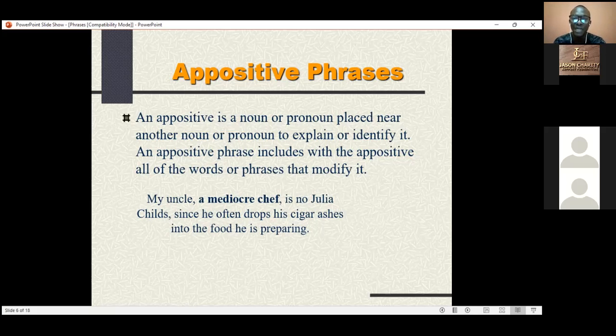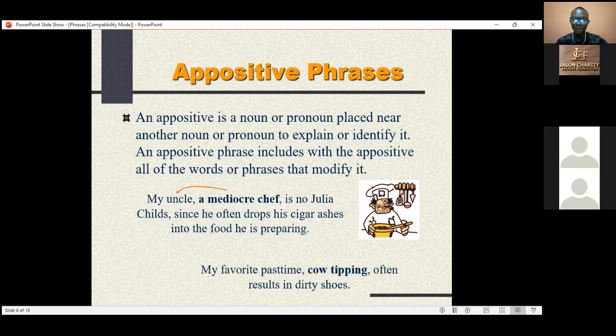So my uncle, a mediocre chef, is no Julia Childs, since he often drops his cigar ashes into the food he is preparing. Okay, so in this case, you have an appositive phrase. Let's look at another example. You see, a mediocre chef is pointing towards my uncle. They are the same.